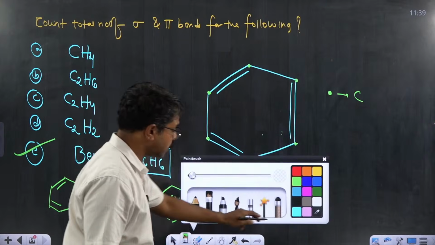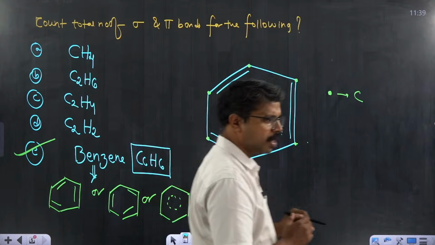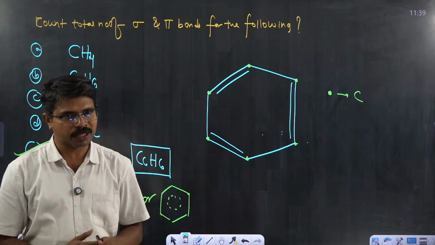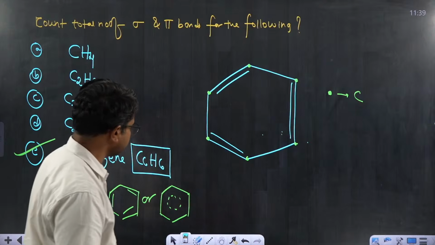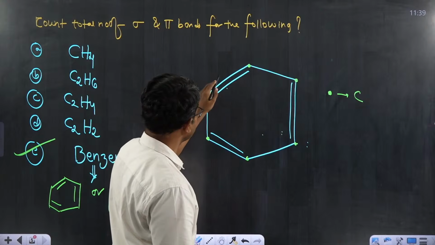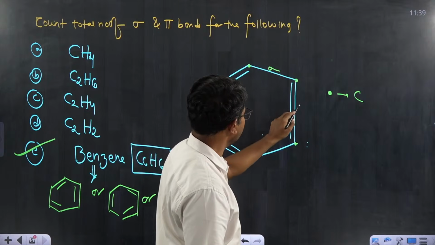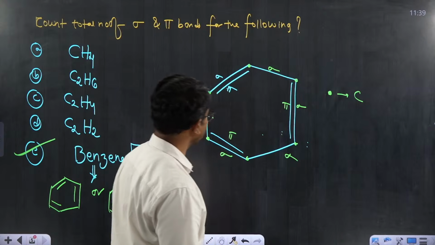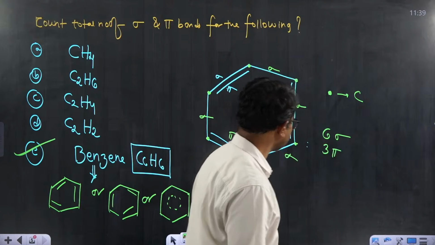And we have 6 hydrogens. Now I think just by looking at the structure, you may give a different answer. People who are wise enough to identify hydrogen atoms also give the correct answer. You can frame the options anyway. If you just count as it is, this is considered 2 lines, I have 1 sigma and 1 pi. If you count in this manner, you may have only 6 sigma, and some people can write 6 sigma bonds and 3 pi bonds, which